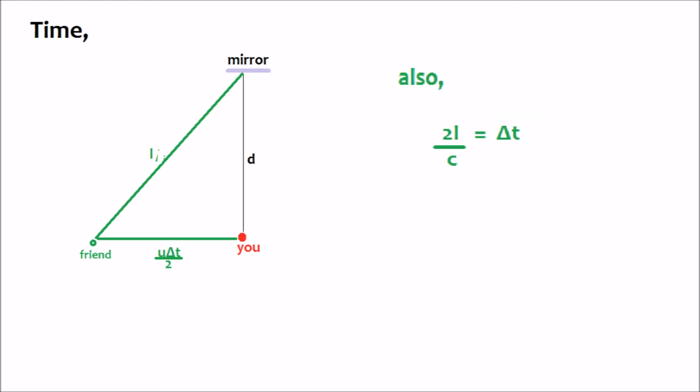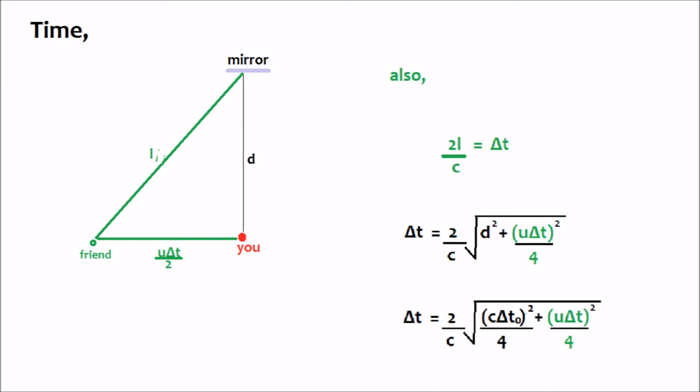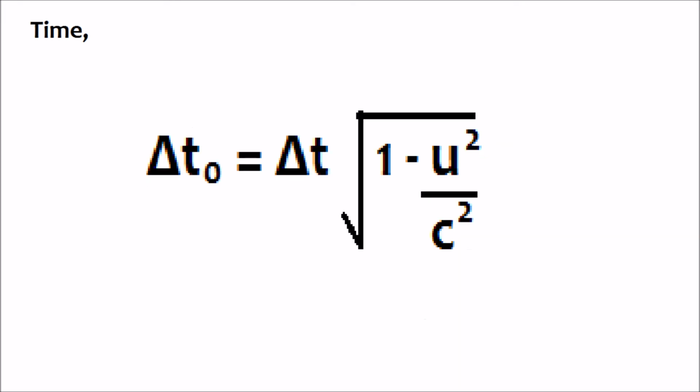We replace L from our previous equation. We get delta t is equal to 2 by c root of u delta t squared by 4 plus d squared. Replacing d from our first equation, we get delta t is equal to 2 by c root of u delta t squared by 4 plus c delta t naught the whole square divided by 4. After we rearrange the terms a bit here and there, we end up with delta t naught is equal to delta t times root of 1 minus u square by c square. So that's about time.